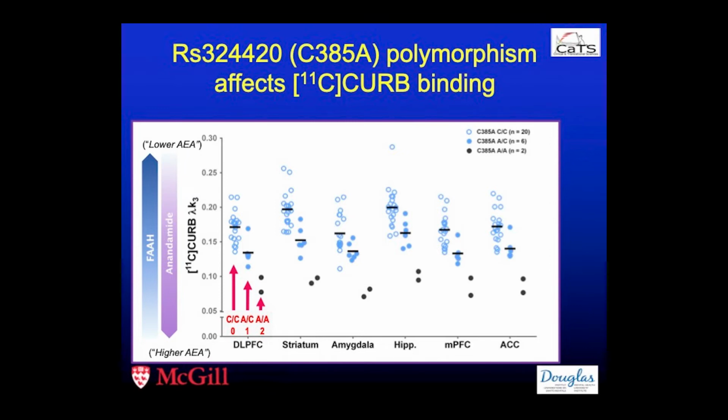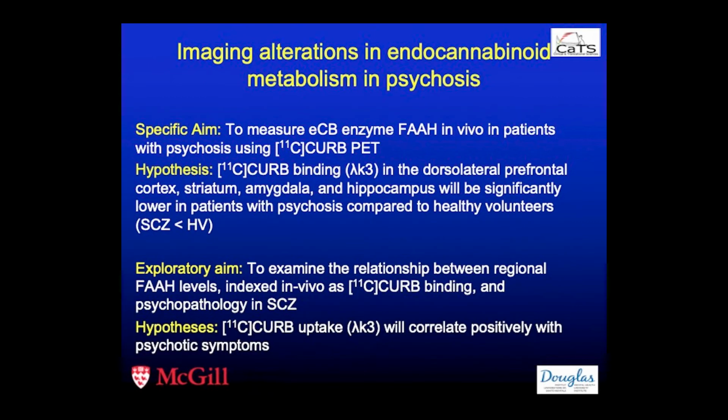There's a very famous case of a Scottish woman whose story appeared in the New York Times because she had a complete knockout of FAAH. This woman has never, ever felt pain, stress, or anxiety in her life. FAAH is a terribly important enzyme in the brain, which can actually be quantified by curve.